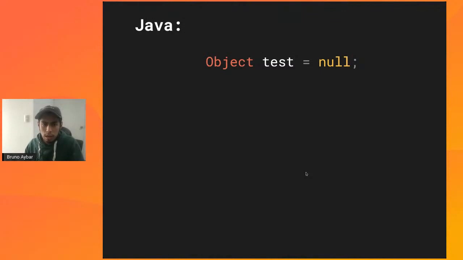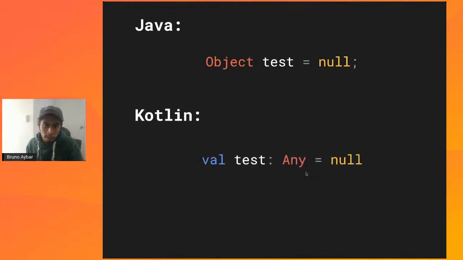Now, if we go back to Java and write this variable, we can declare a variable that is of type Object, and we can assign it null. This is perfectly fine. And actually, null is the default value for all objects that are not initialized. So this is perfectly valid in Java.